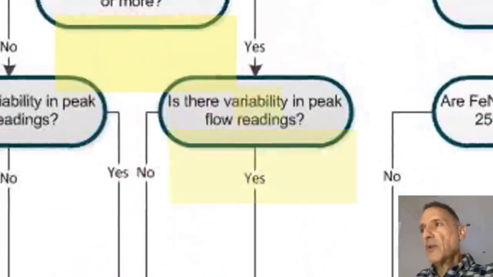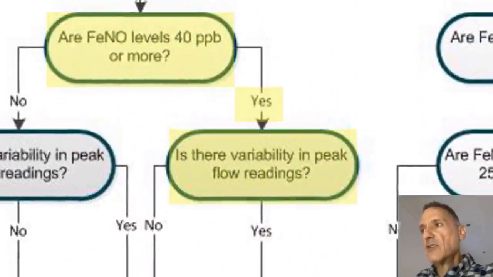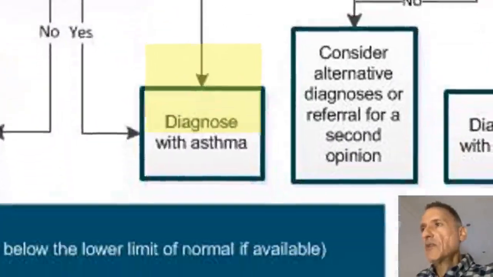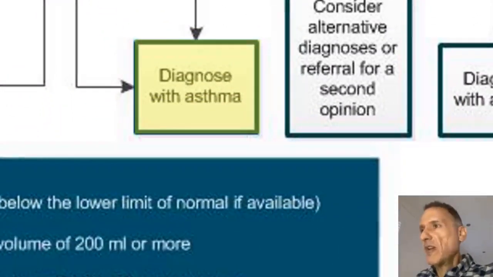But going back to the point that fractional exhaled nitric oxide levels are 40 parts per billion or more, and doing peak flow variability, and if we find that there is indeed peak flow variability, then we will be able to make a diagnosis of asthma without having to do hyperreactivity testing, because we will have two positive tests for asthma, high nitric oxide levels and peak flow variability.